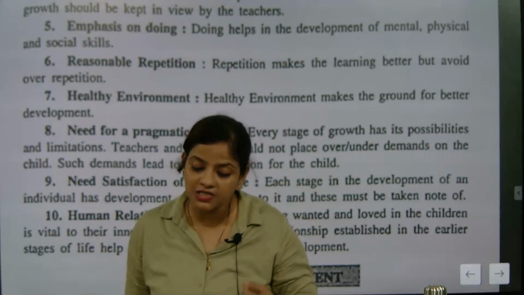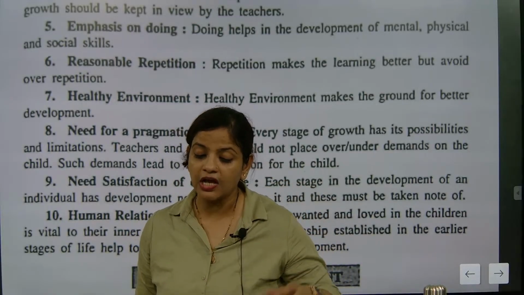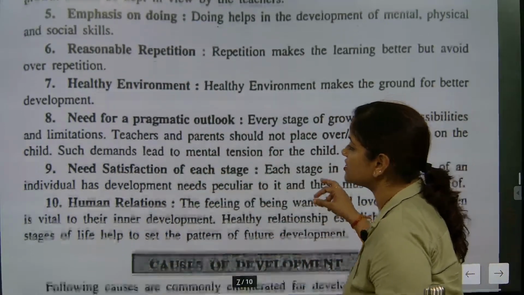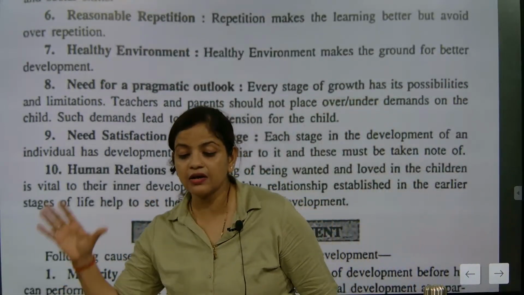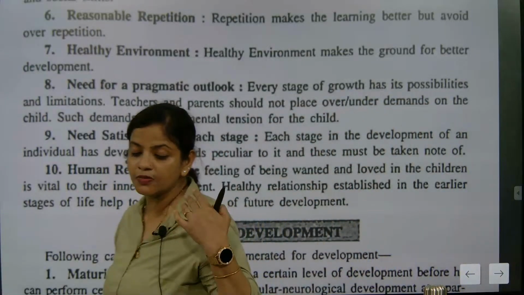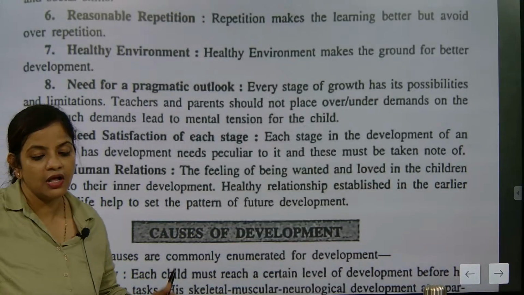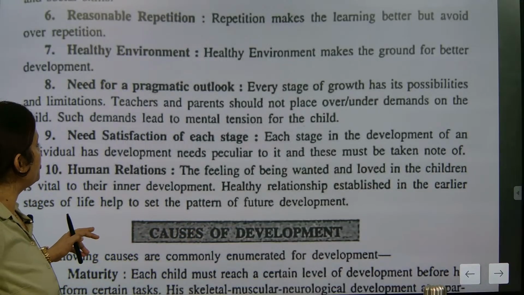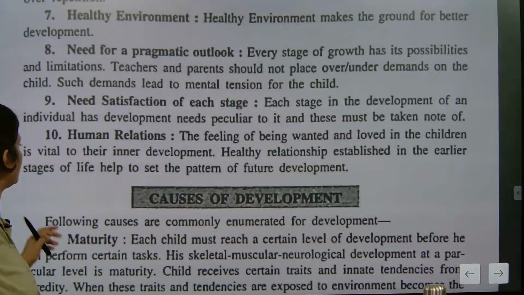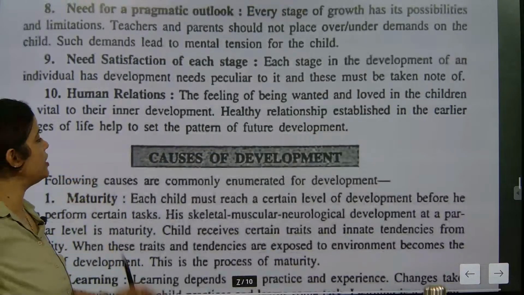There should be a positive environment around the child where they should be learning tension free. That's the first important thing. Need satisfaction of each stage. Yes, we need to tell them every stage, and first the parents have to understand that the satisfaction level has to be to that level where the child understands human relations. So the feeling of being wanted and loved in children is vital for their inner development. That's again a very important thing.